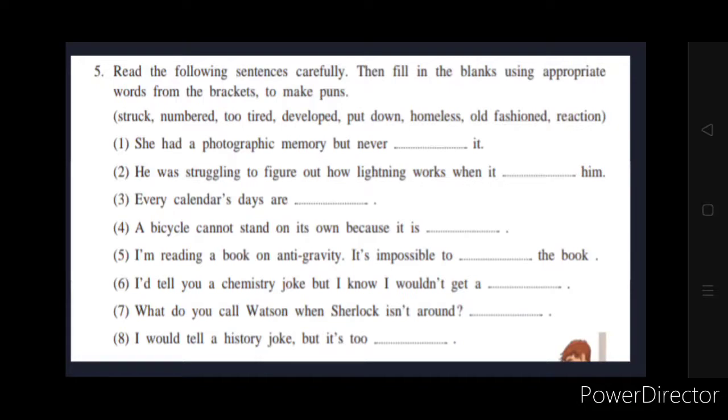When we click photographs, we have to develop them. In the old cameras, we had to get the film developed. Then we would get the photos. So she had a photographic memory but never developed it. Similarly, you have to understand what the homograph or the pun is, and then fill in the statements. Okay, thank you.